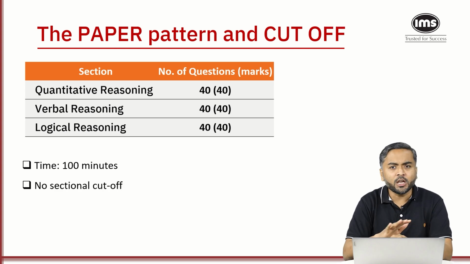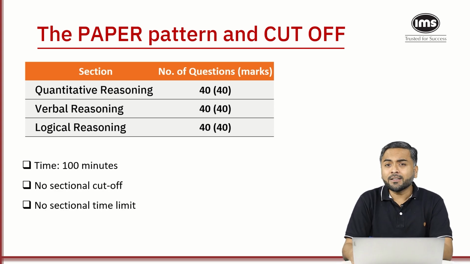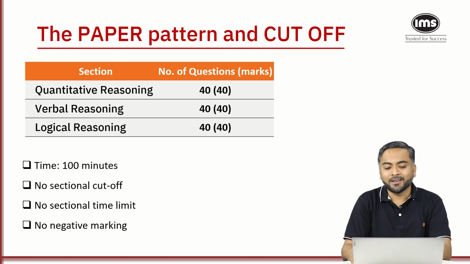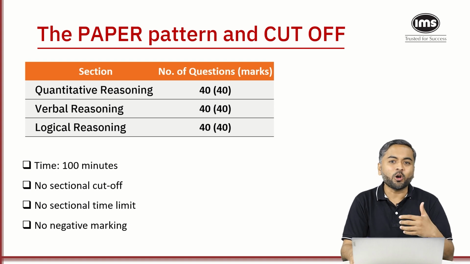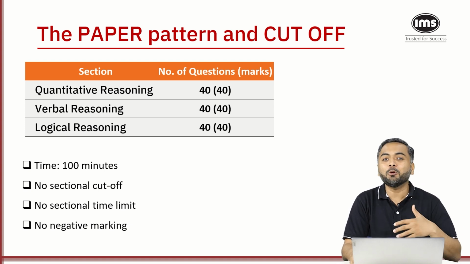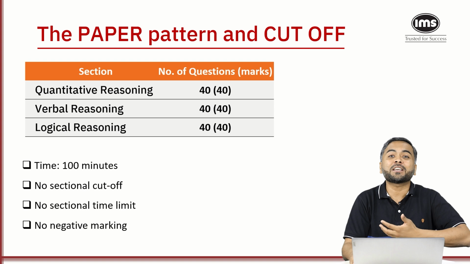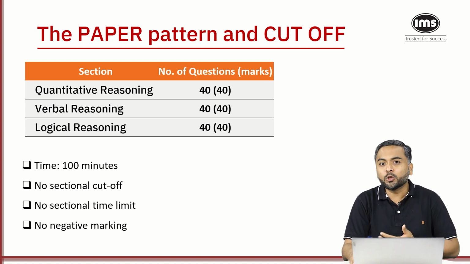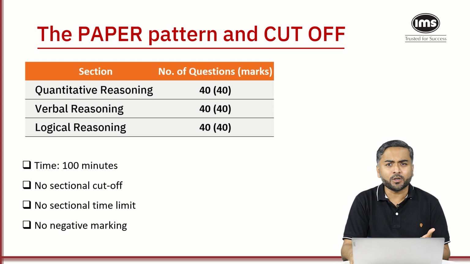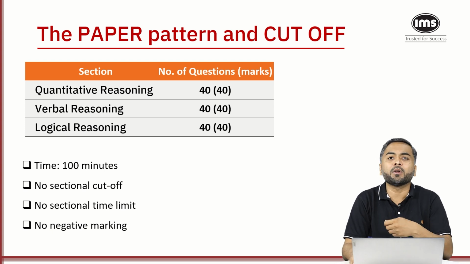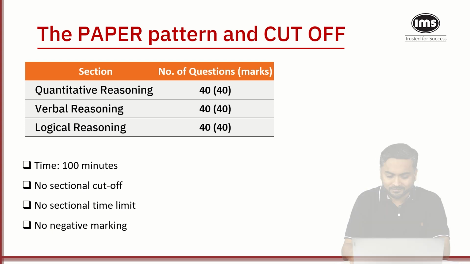There are no sectional cutoffs, neither is there a sectional time limit, and there is no negative marking, which means you can start from your favorite area and try to maximize the score. Also, there is no negative marking, which means ideally you are supposed to attempt all 120 questions. Even if you don't know some of them, you can bluff a couple of them and move forward.